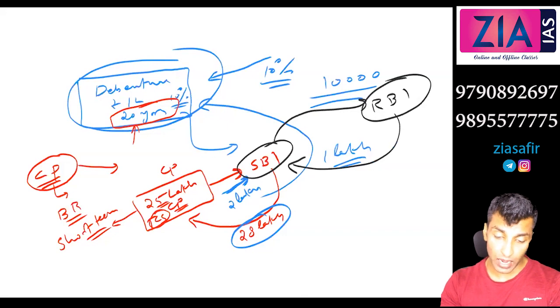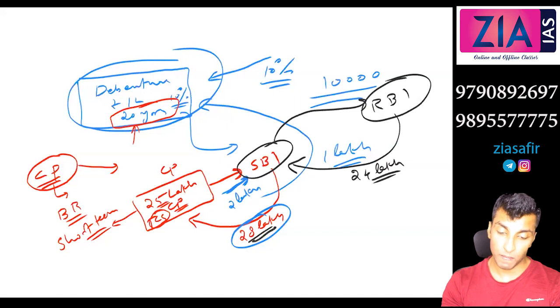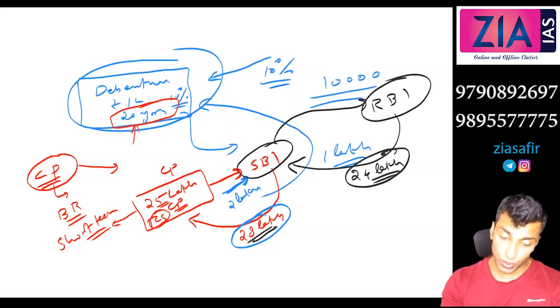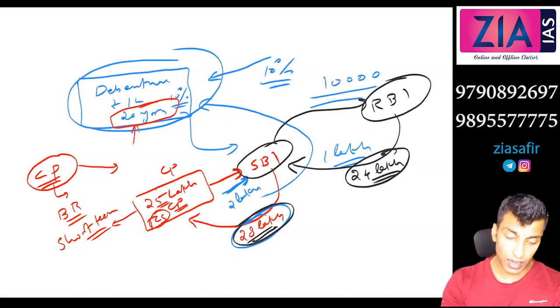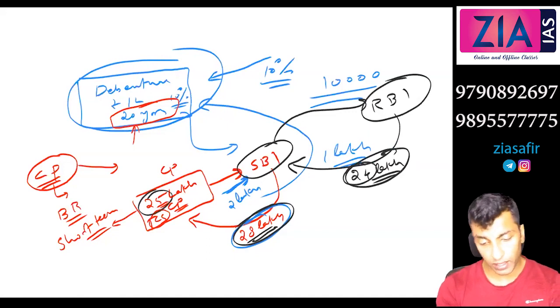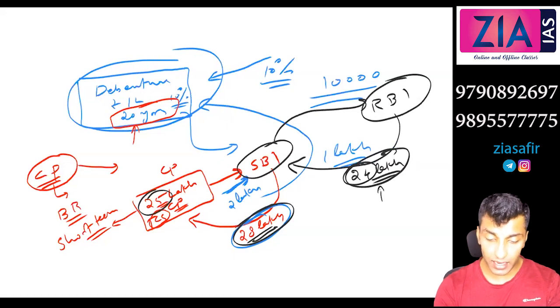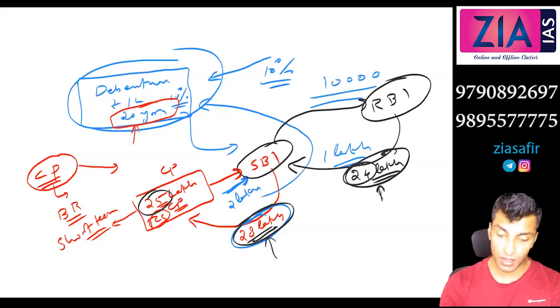So RBI can give around 24 lakhs. Because this is 25 lakh, RBI will give around 24 lakh based on the bank rate. So the bank rate will be anyway less than this interest rate, no?